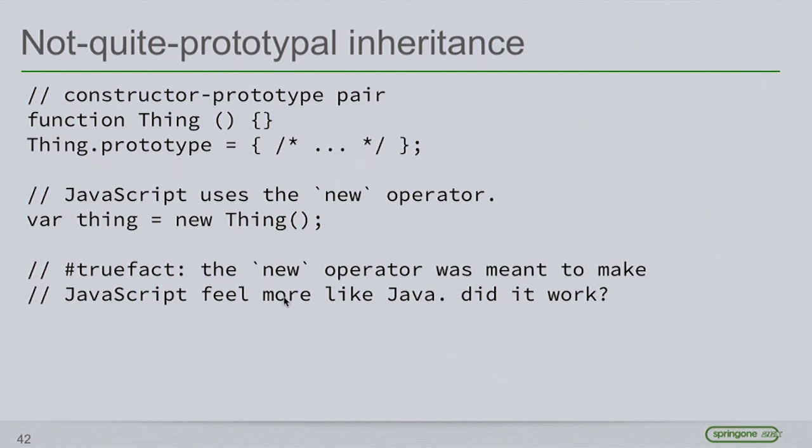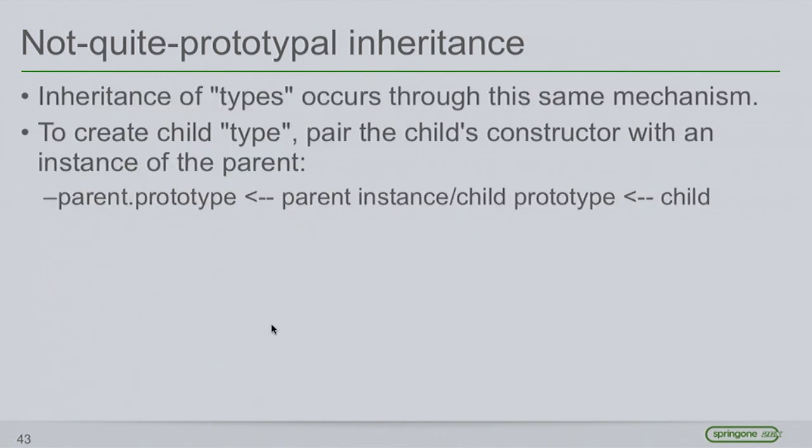The syntax is pretty simple. I'm sure you've seen this all before. Inheritance of these types happens the same way. Since a constructor can chain an object to its prototype, we use the same mechanism in JavaScript to do the inheritance chain for multiple levels.